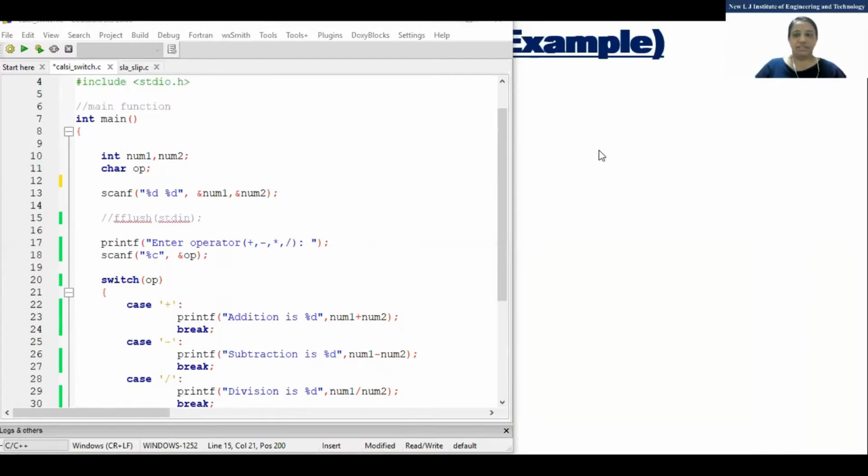Because I know those who have sent me the correct answer. Many students I have given a reply also. Percentage C in scanf. Where percentage C in scanf? It is percentage C only. Enter operator. Joy, 162 number, percentage C.